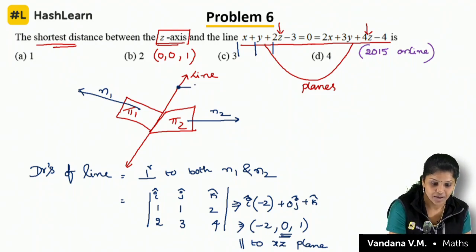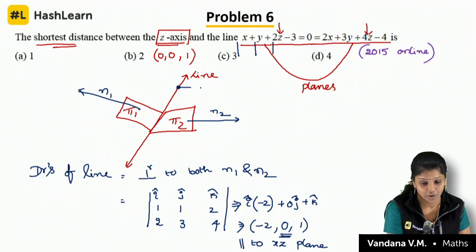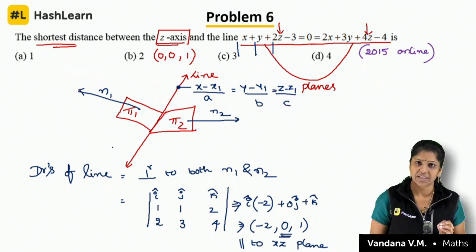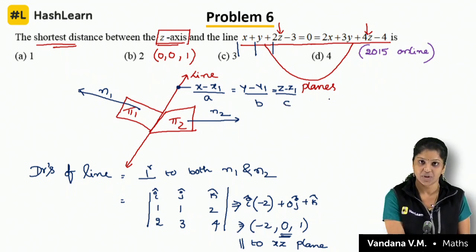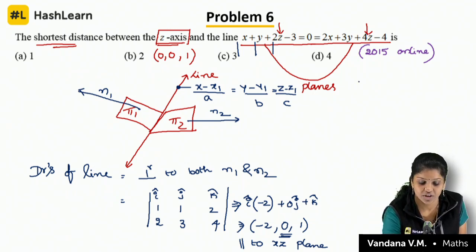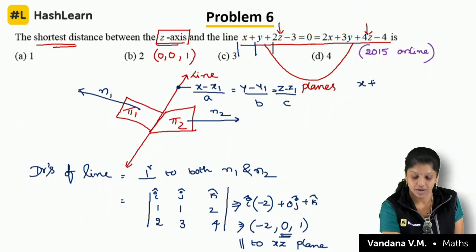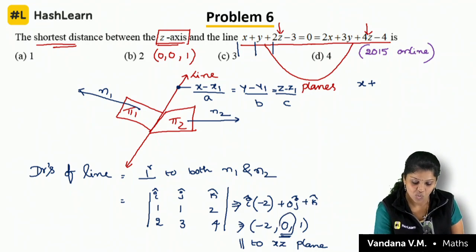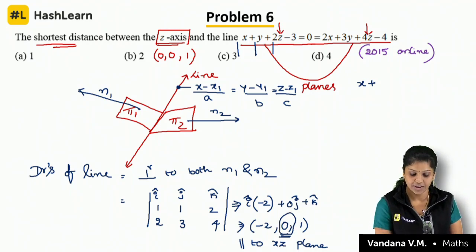Yes Radhika, correct. Bhanu Pratap, very good. (x minus x1) by a, (y minus y1) by b, (z minus z1) by c. You will get the same answer. She asked me to take y is equal to 0. So let me take, what are the equations? The first one is x plus y, she told me to take y is equal to 0, but here one DR is 0 I got.